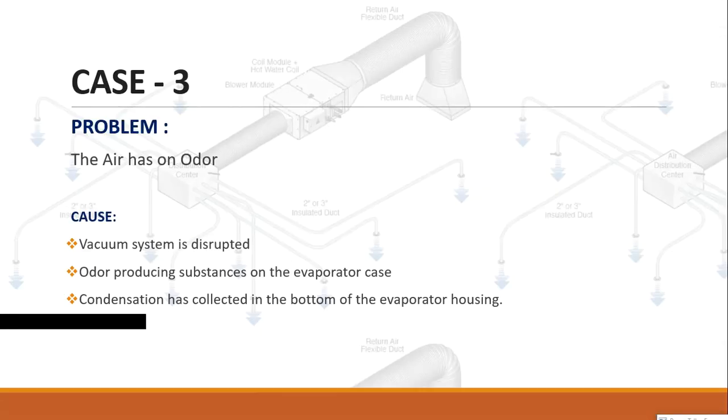Case 3. Problem. The air has an odor. Cause. Vacuum system is disrupted. Odor producing substances on the evaporator case. Condensation has collected in the bottom of the evaporator housing.